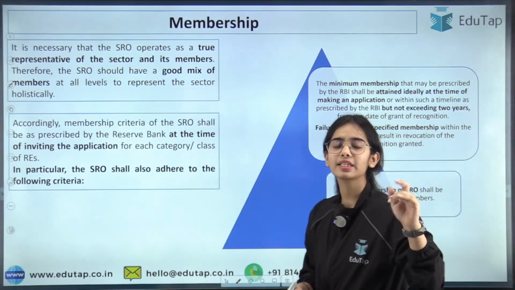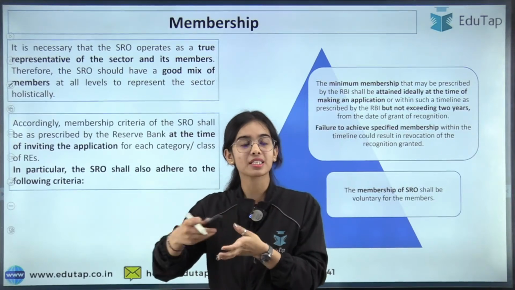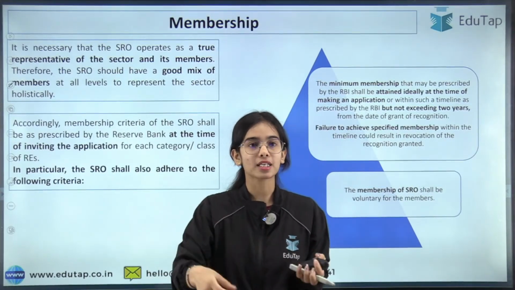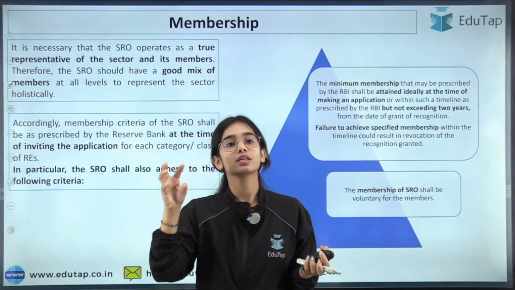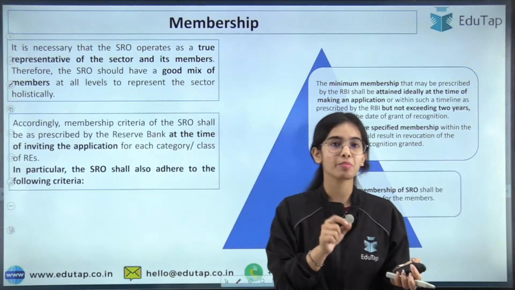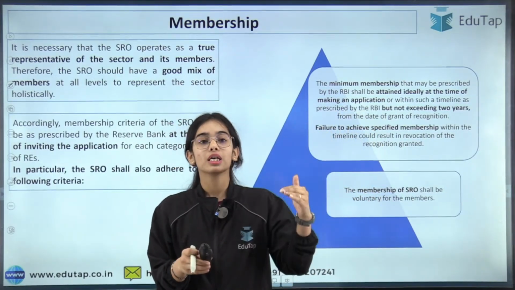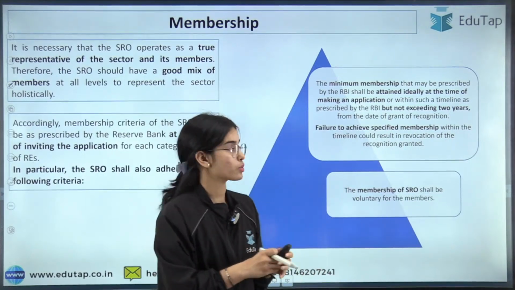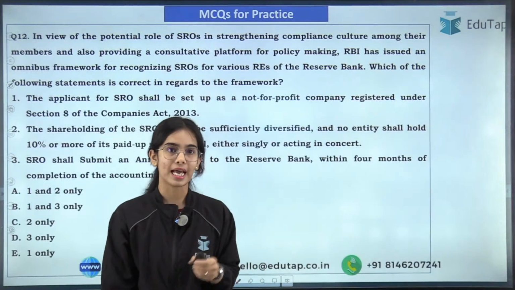For a particular sector, like the banking sector or NBFC sector, there can be 2, 3, 4, many SROs, but each SRO must represent the sector. It must have some minimum membership that can be attained at the time of registration or after, within 2 years, but not exceeding 2 years from the date of grant of recognition as an SRO.